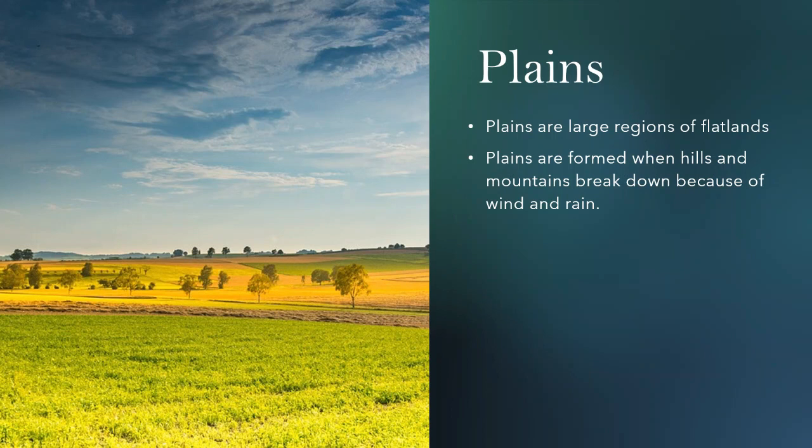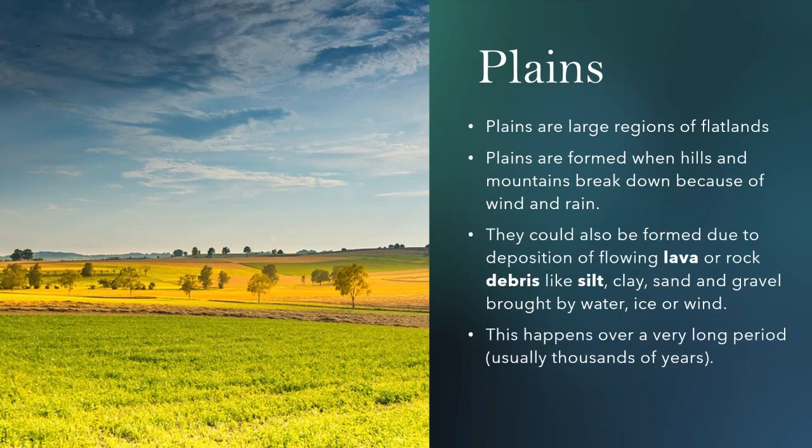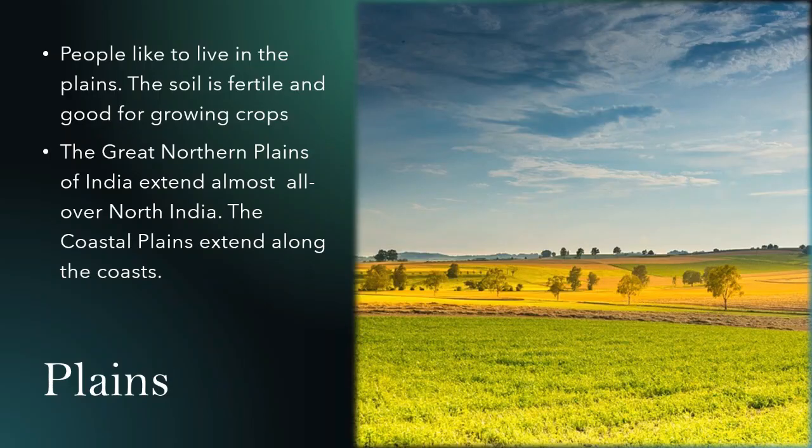Plains are formed when hills and mountains break down because of wind and rain. They could also be formed due to deposition of flowing lava or rock debris like silt, clay, sand, and gravel brought by water, ice, or wind. This happens over a very long period, usually thousands of years.